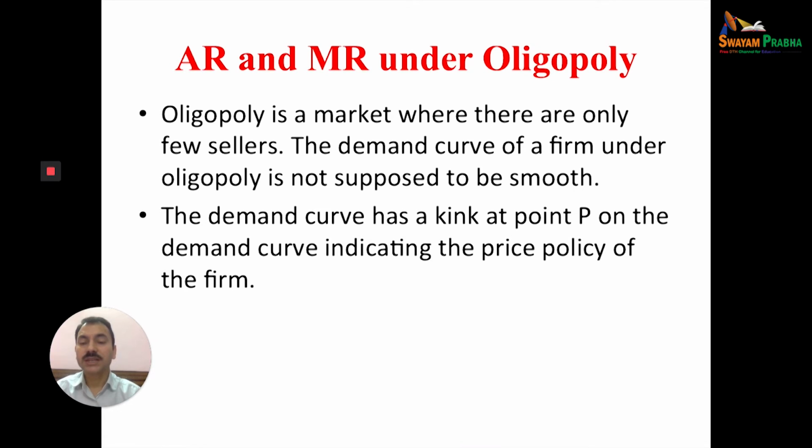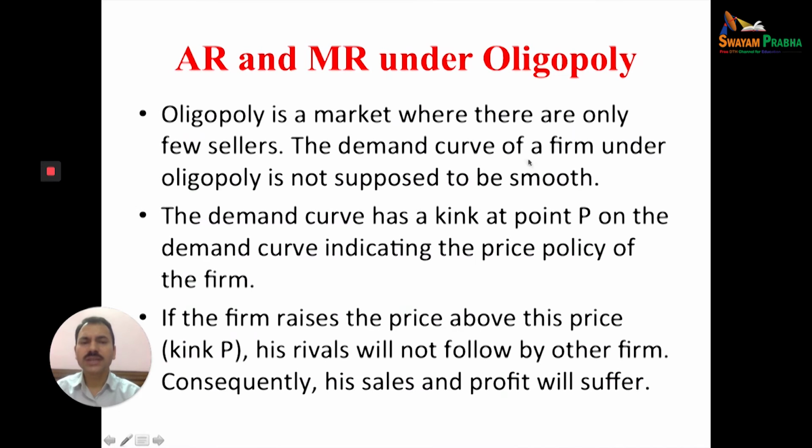But before that, the demand curve has a kink K at the point P. The demand curve indicates the price policy of the firm. This kinked demand curve, which we'll discuss later on, was developed by Hall and Hitch and Paul Sweezy.